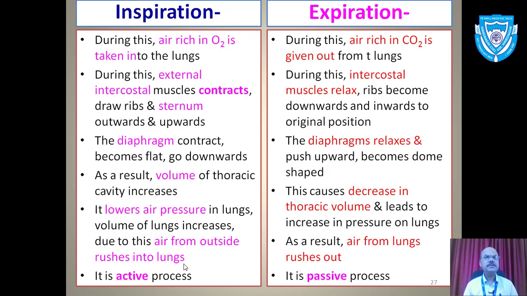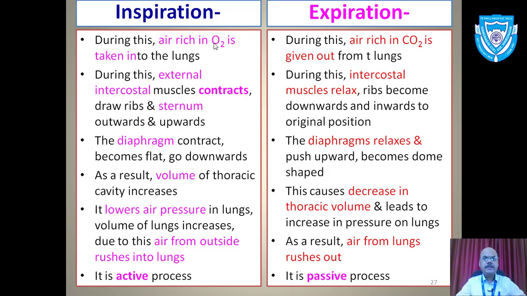Inspiration is the first step. During this, air rich in oxygen is taken into the lungs. Now how is it brought about, with the help of the things I told you just now. During this, the intercostal muscles, specifically the external intercostal muscles, will contract.